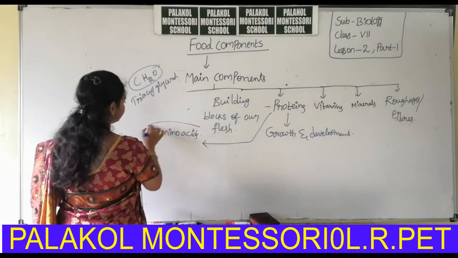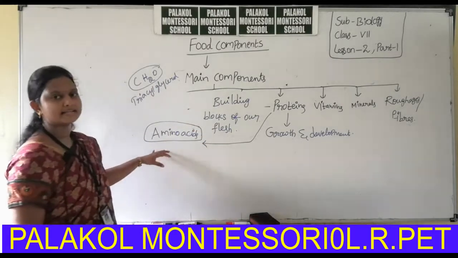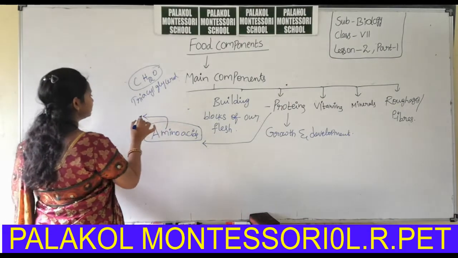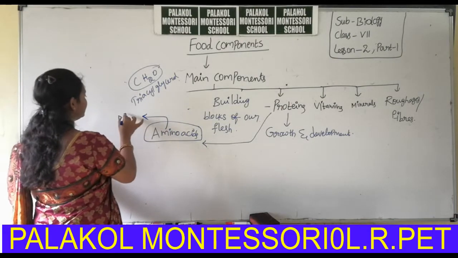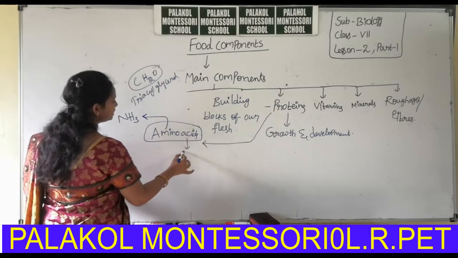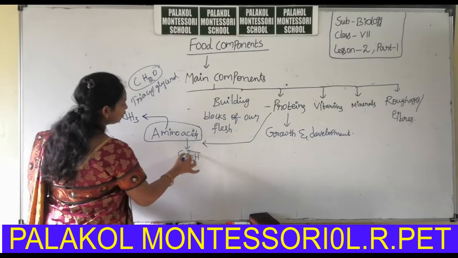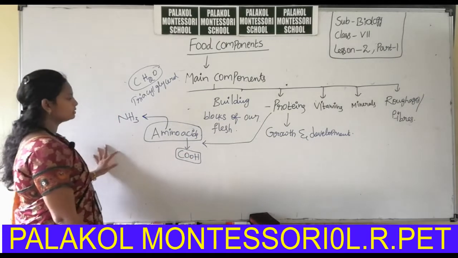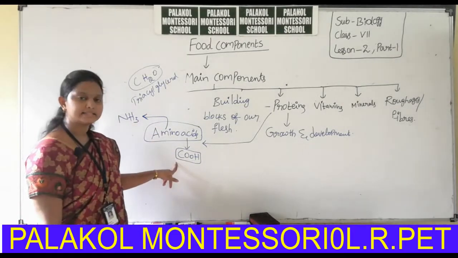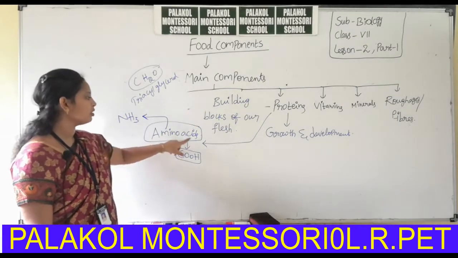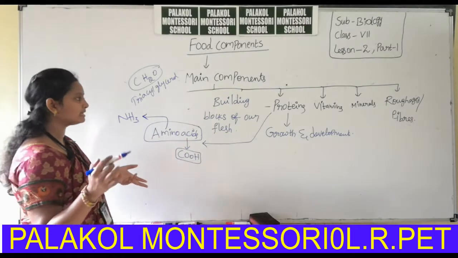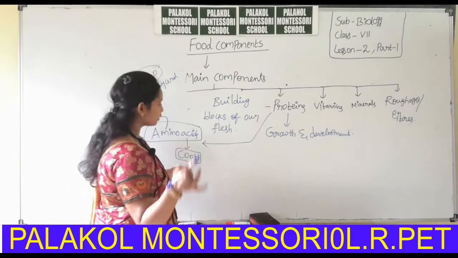Okay, proteins are made up of amino acids. Here amino means NH3, ammonia. It is also called amino. Acid means COOH group. So the molecule which has both an amino group and an acid group is called an amino acid. Hundreds or thousands of amino acids can form a single protein or several proteins.